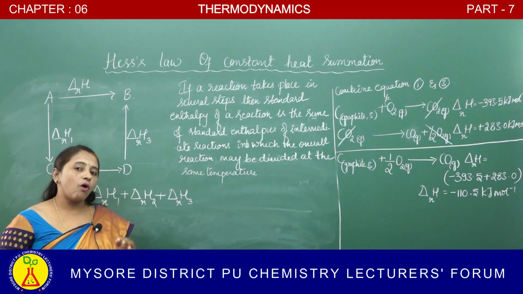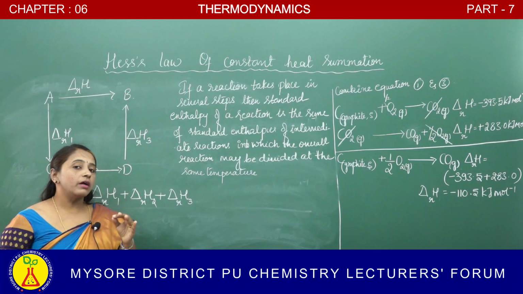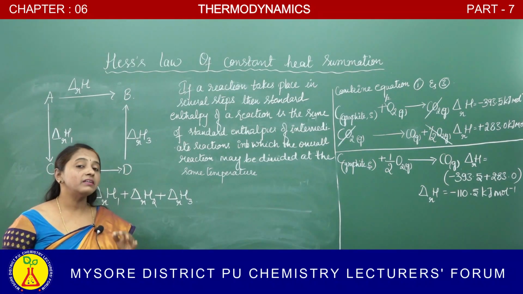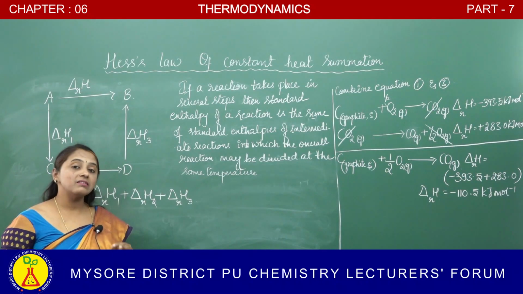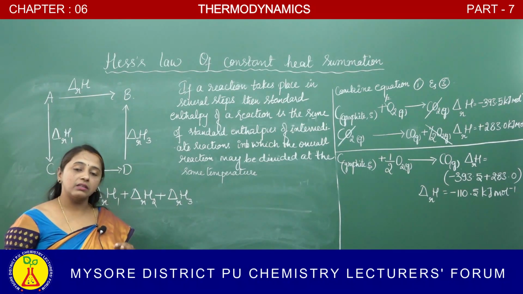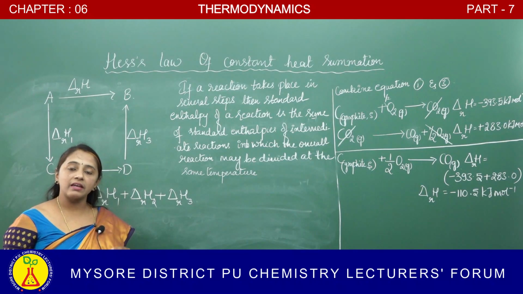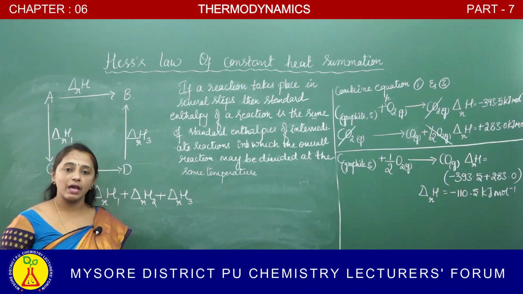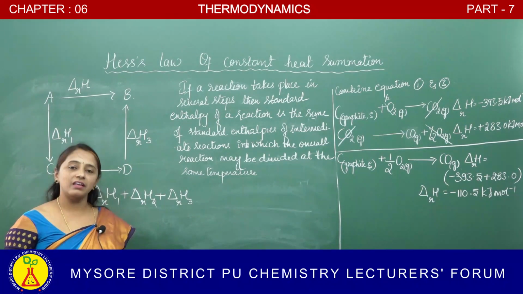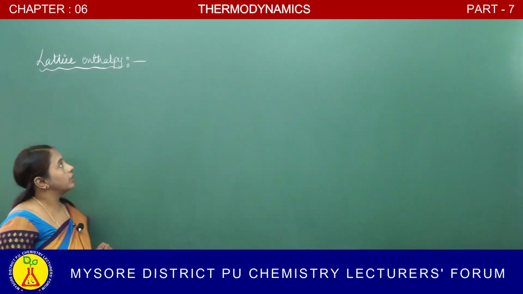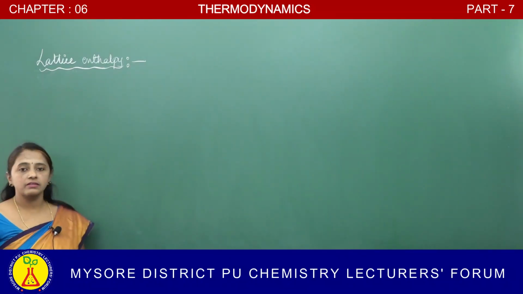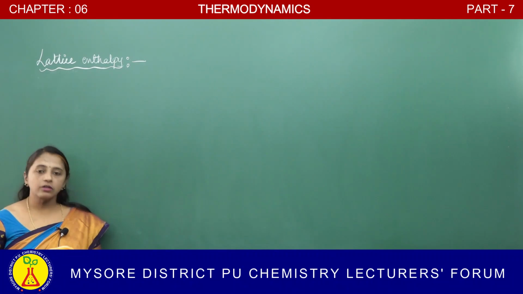So, what have we studied now? Hess's law of constant heat summation. What is that? Change in enthalpy is the same whether the reaction is carried out in one step or in a series of steps. Next concept is lattice enthalpy.